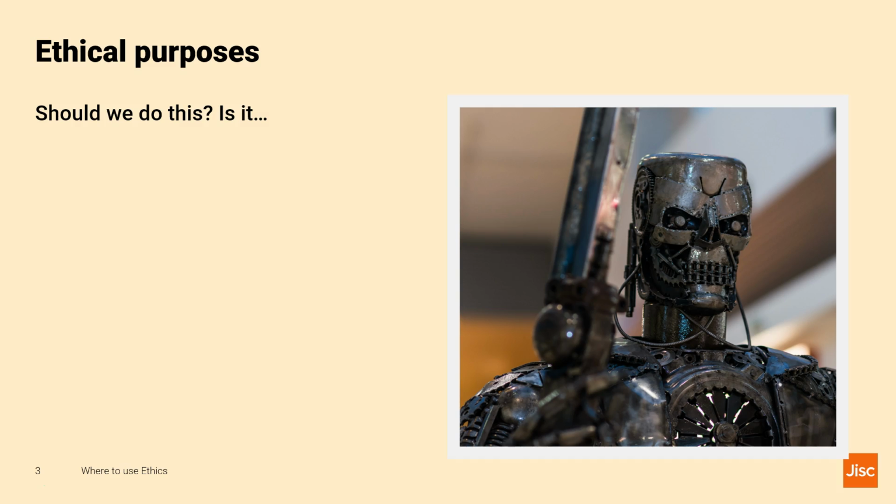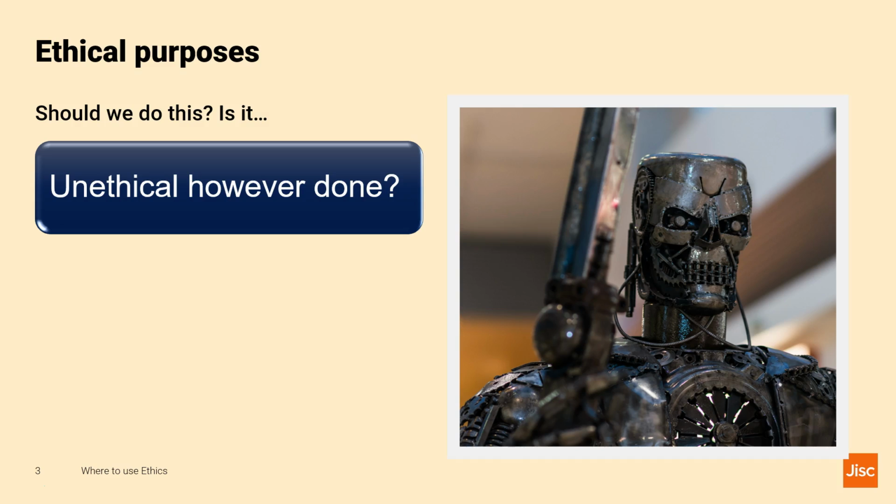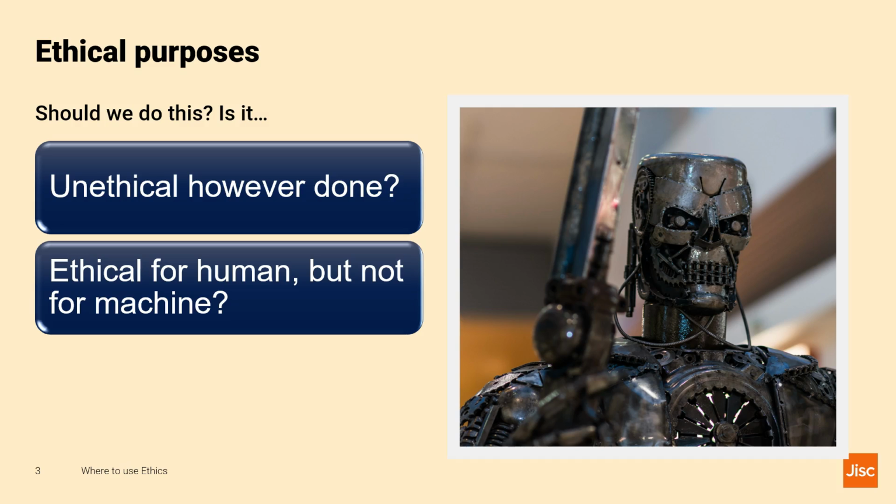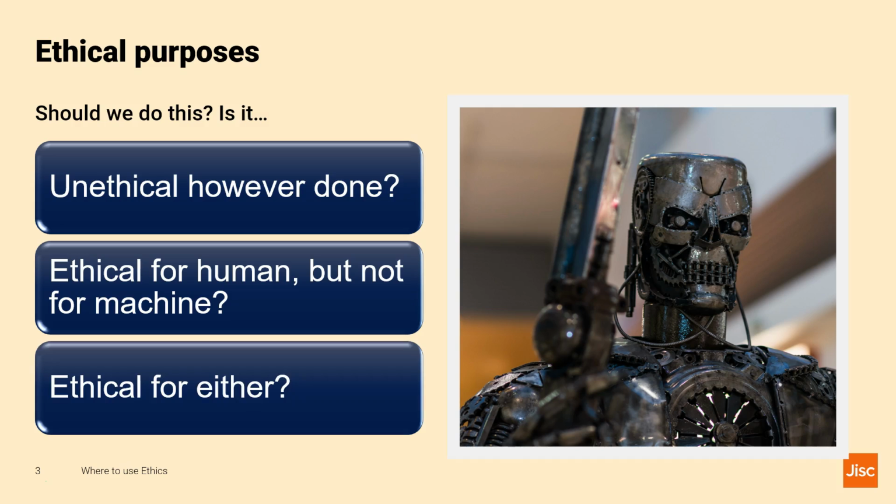Ethical purposes. Here there seems the best chance of identifying some purposes as ethical and some not. The much cited example of a college using data to discourage students likely to reduce its position in ranking tables would seem unethical no matter how the decisions were reached. But there are some purposes where we accept humans doing them but are uneasy about the involvement of algorithms. For example, when drones are used for targeted killing or software used to recommend whether or not to send a criminal to jail. So, should we do this, may actually have 3 answers: OK, not OK, and decision by human.